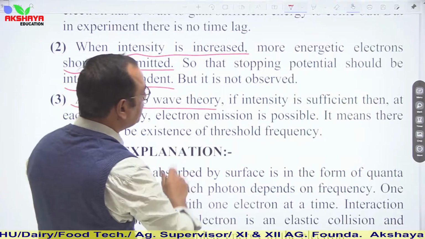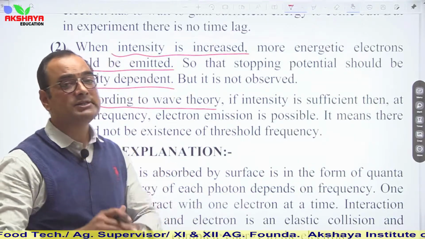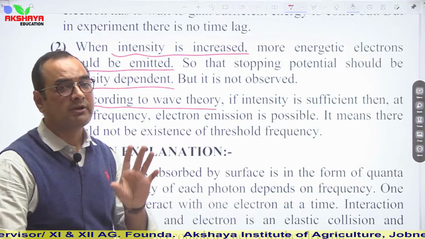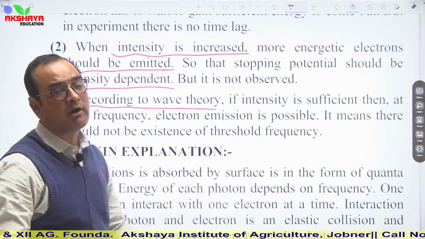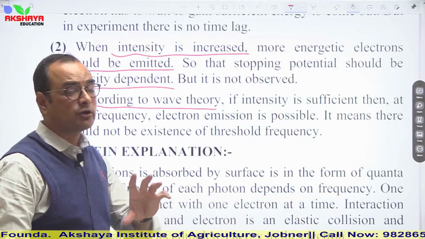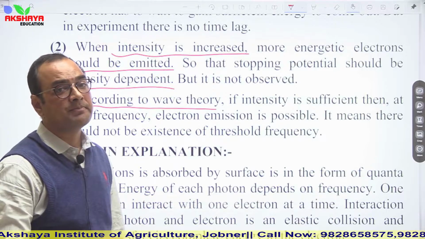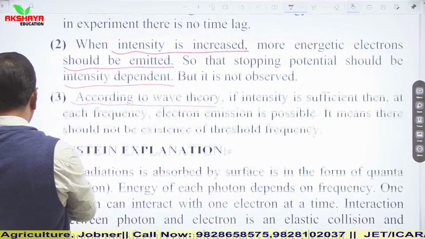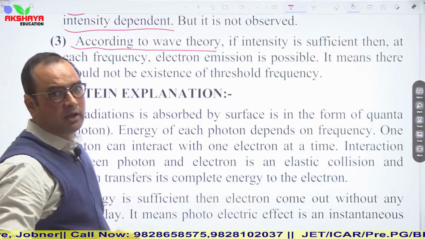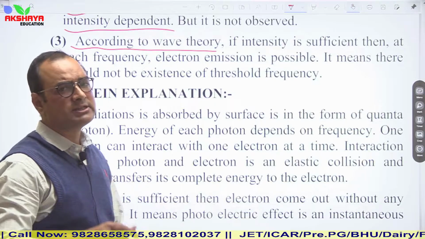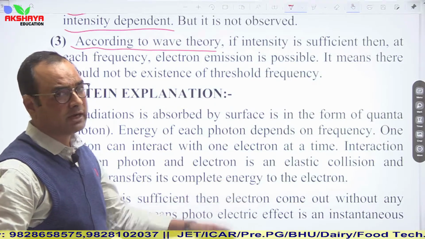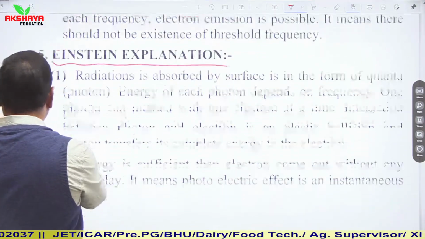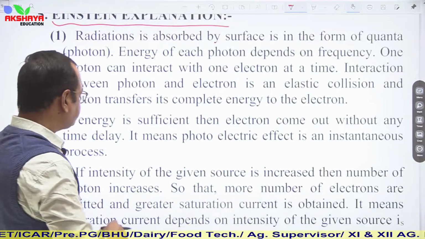Then next one, according to wave theory, if intensity is sufficient, then electrons can be emitted at any frequency of radiation. While we have seen in quantum theory or in photoelectric effect that electron will be emitted from any metallic surface only when it has at least frequency equal to threshold frequency. So these three drawbacks made wave theory unable to explain photoelectric effect. Then Einstein came and he explained photoelectric effect based on quantum theory.